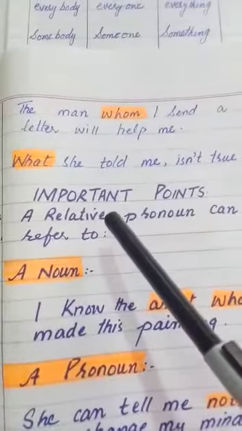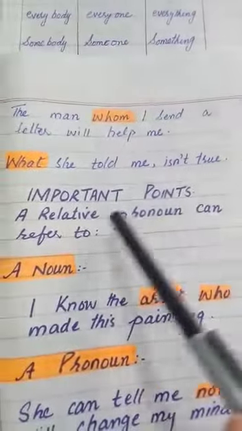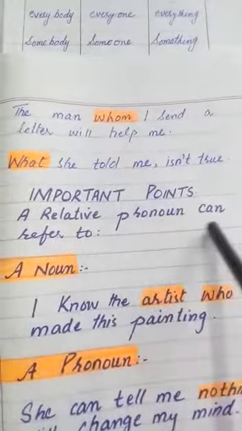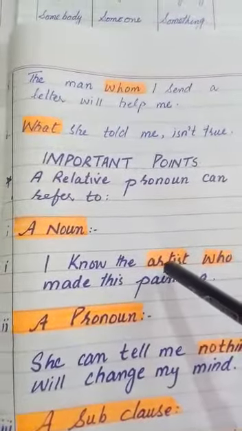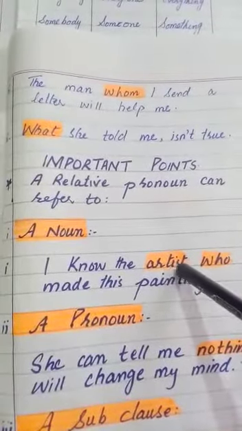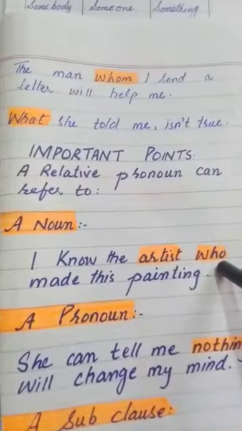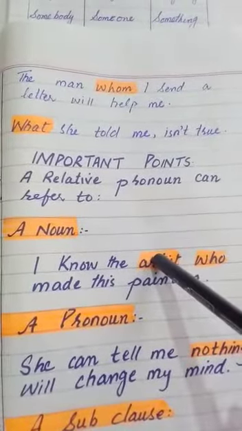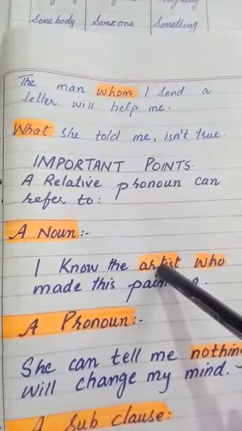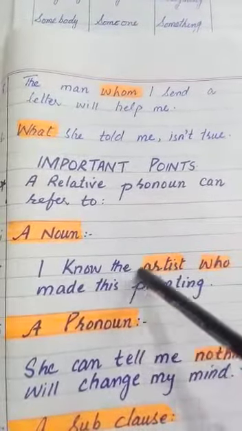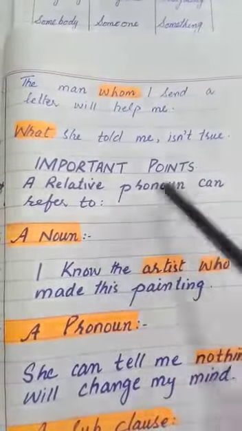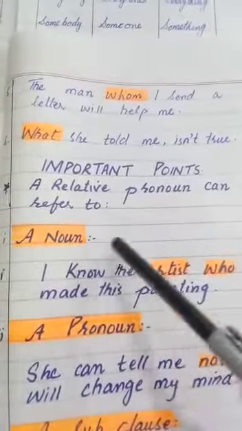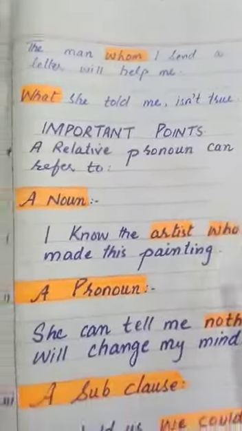Okay, important points about relative pronouns. A relative pronoun can refer to a noun. I know the artist who made this painting. Now this artist is a noun, and who is a relative pronoun. This "who" has been used to make relation with artist. That's why a relative pronoun can refer to a noun. Here this is the noun and this is the relative pronoun.